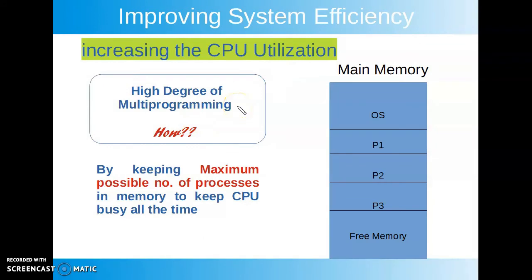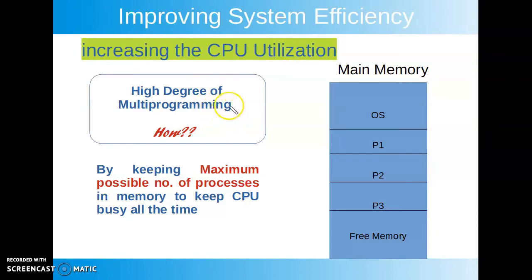Second way to improve the system efficiency is to increase the CPU utilization. There we try to increase the CPU utilization by reducing the time that was required to access the memory. Here we are trying to reduce the idle time of CPU. So CPU utilization is generally improved when we use the multi-programming concept.